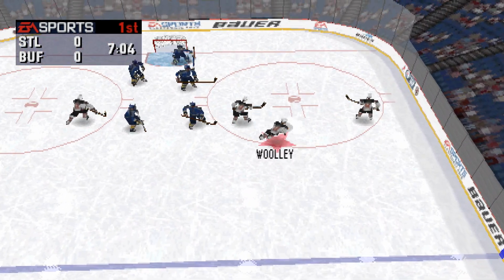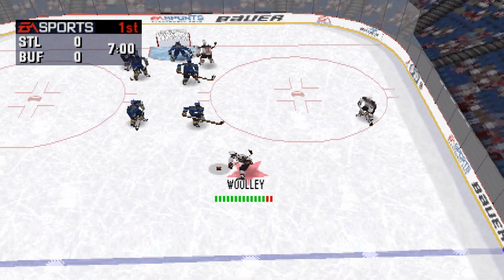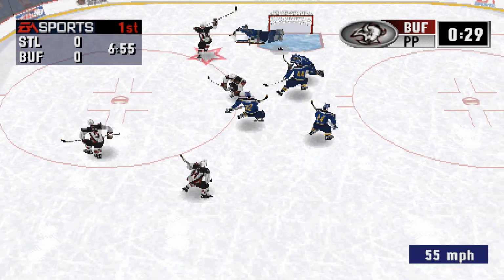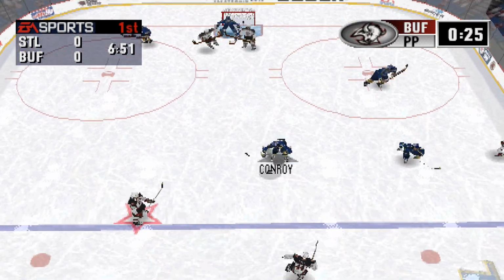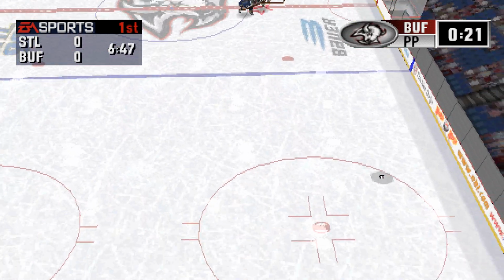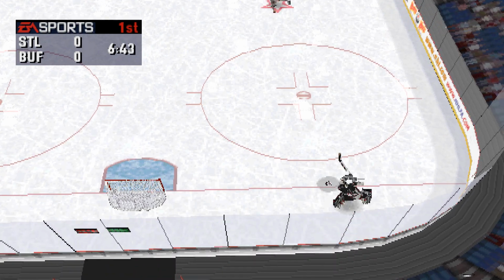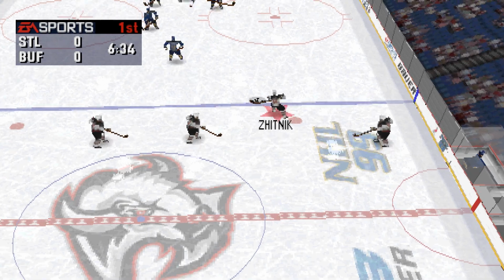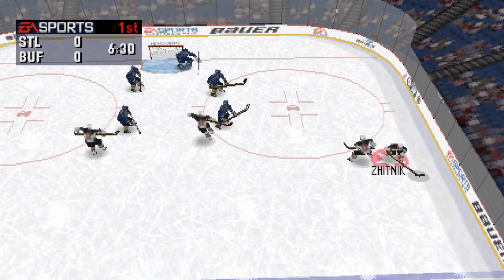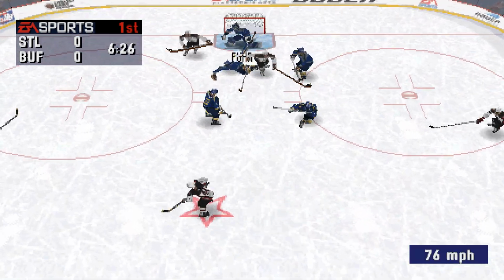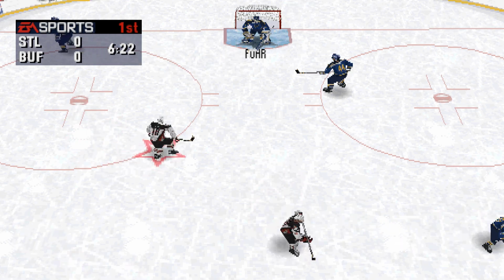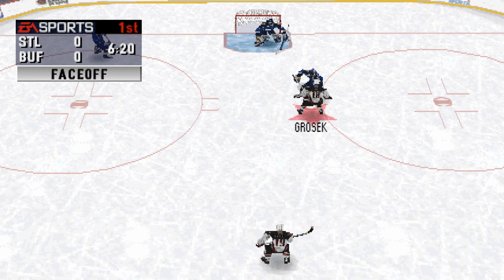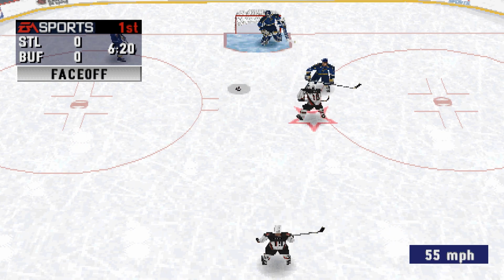Woolley into the slot. Moves in. St. Louis should be making a line change soon. Grosek made the shot. Conroy cleared the puck. Hasek moves the puck to Zhitnik. It's still tied, 0-0. Moves in. Shot by Zhitnik. Pellerin comes out of the box as his penalty comes to an end. Fuhr covers up the puck.